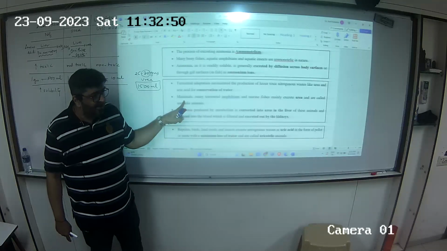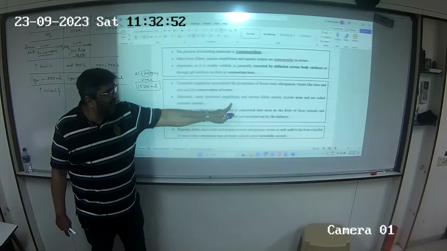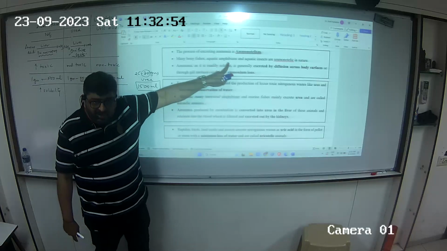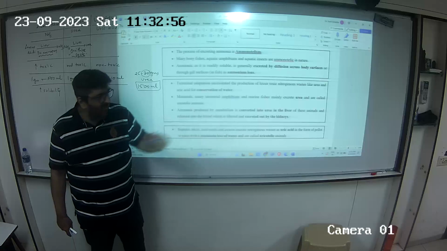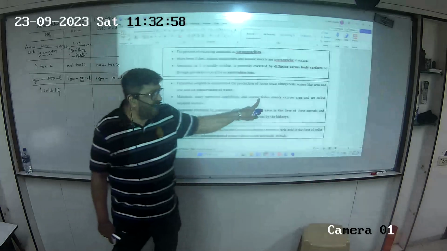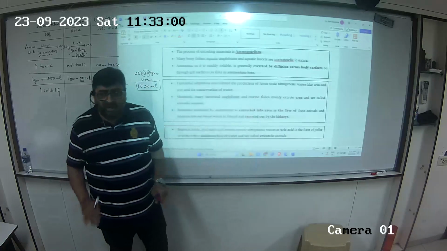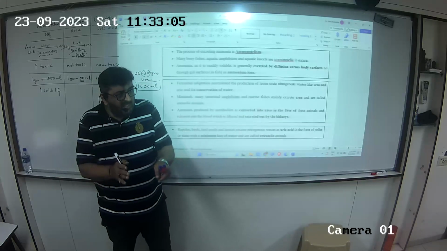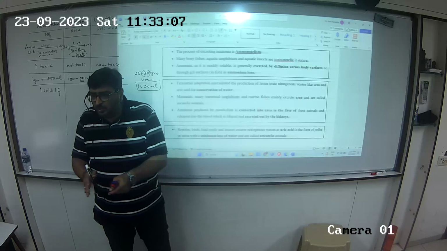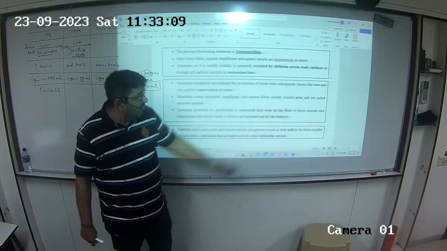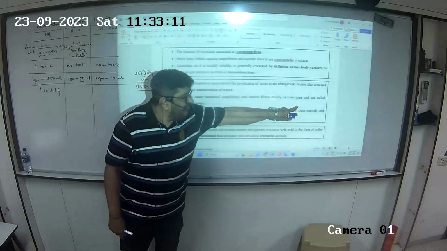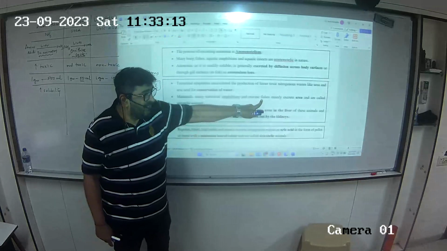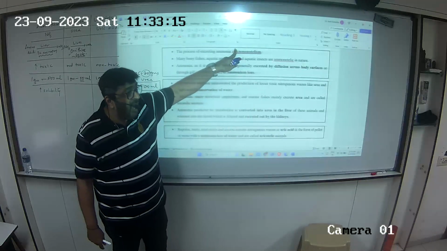Mammals, many terrestrial amphibians. यहाँ पे क्या था? Aquatic amphibians. यहाँ पे है terrestrial amphibians. And marine fishes. Marine found in larger water bodies, sea, ocean. The smaller water bodies like lake, pond, stream, those are fresh water. Mainly excrete urea. Now, when you have fishes, you start first thinking of ammonotelism.